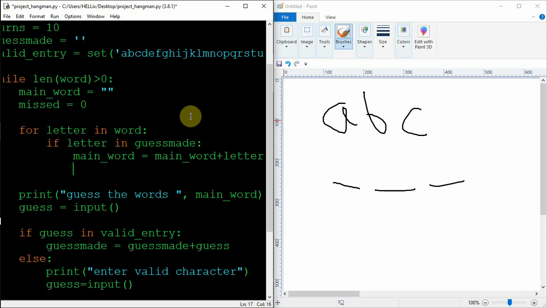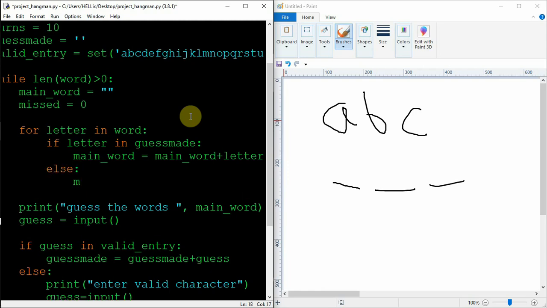So else main word equals main word plus the underscore value, and let's give a space as well. So this way it will be created.